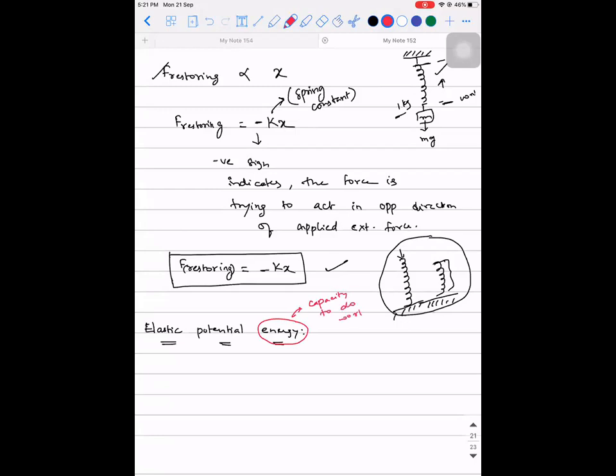To do work. What is the meaning of it? That is a technical definition, right? The textbook gives you capacity to do work. What is the exact meaning of it? If you go on a real-time basis, the fact that you need to understand is whenever you do any kind of work, that work will always get stored in some form of energy. So you do some work on the system, or the system is doing work on you. It will always get stored in one form of energy, and there will always be a conversion taking place.